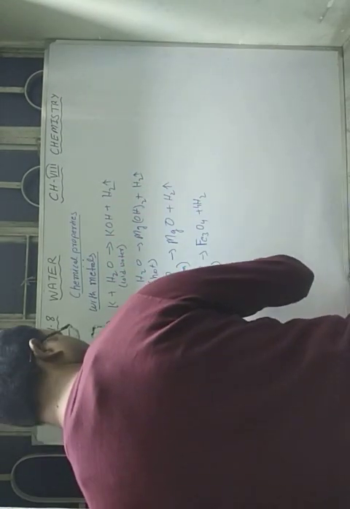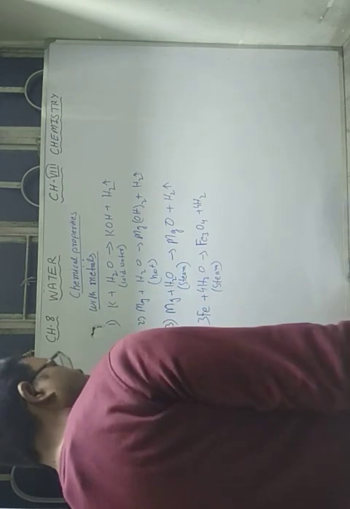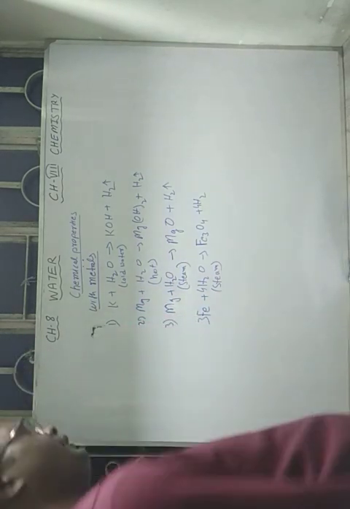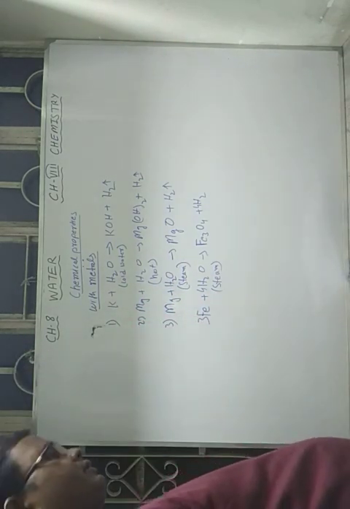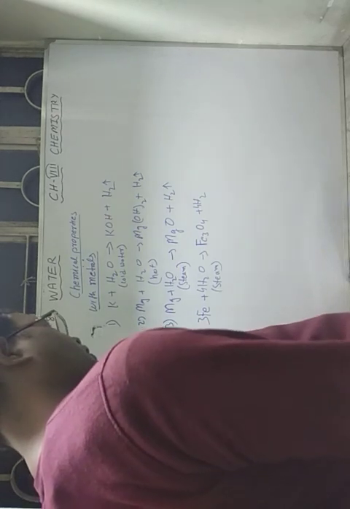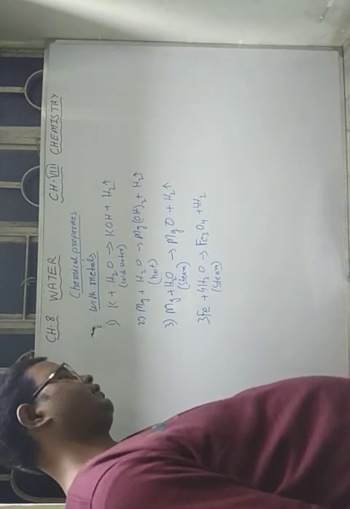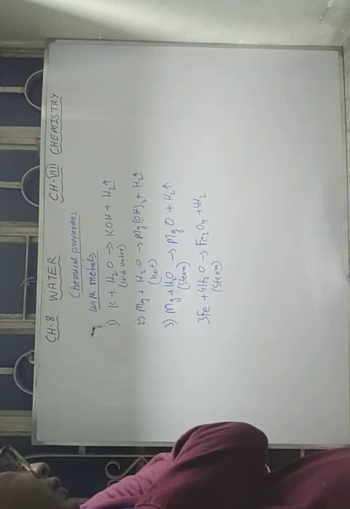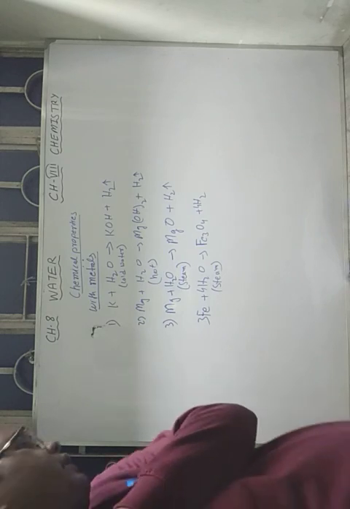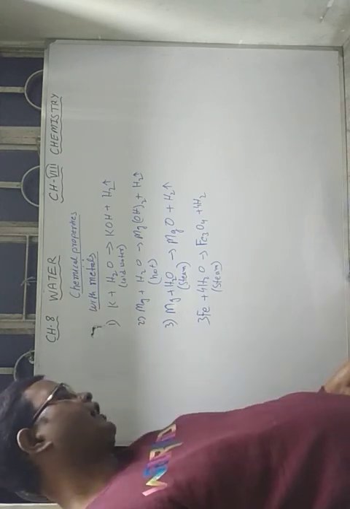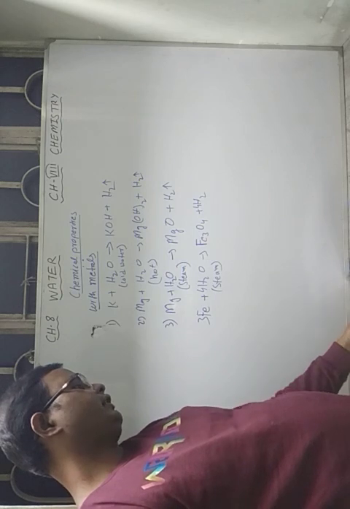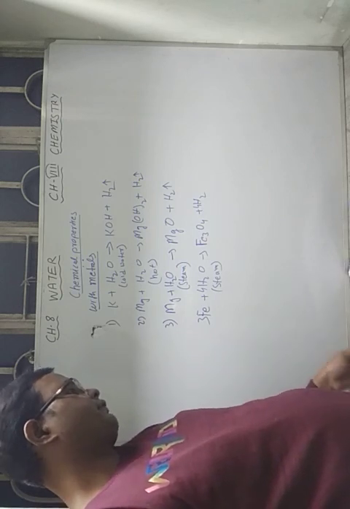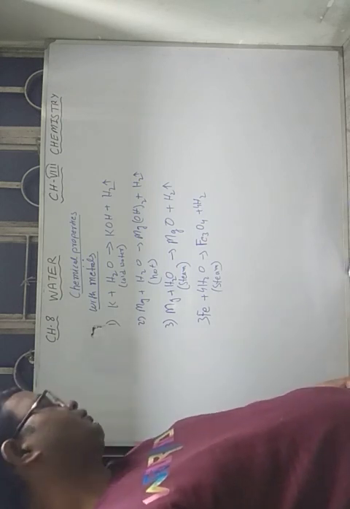So 4 and 4, here is 3. So when steam is passed over red hot iron, it will give iron oxide and release hydrogen gas. Just like magnesium, aluminium also reacts rapidly with steam to give aluminium oxide and hydrogen gas. Okay, so these are the reactions of metals with water.